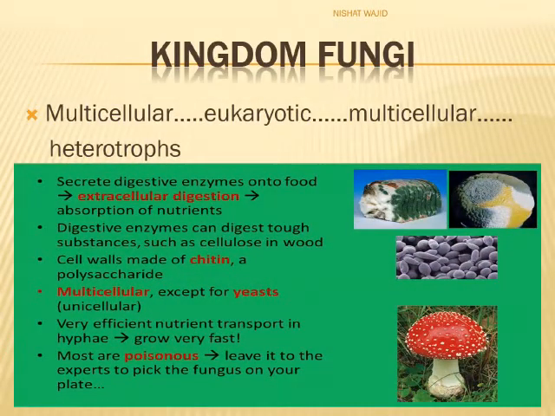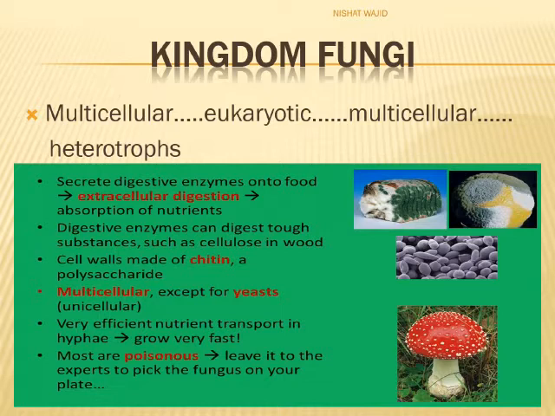Now we will discuss third kingdom, that is Kingdom Fungi. It includes organisms which are multicellular, eukaryotic, and heterotrophs. Fungi have absorptive mode, that means that they secrete enzymes onto food. This type of digestion is called extracellular digestion. Digestive enzymes can digest tough substances which are then absorbed.